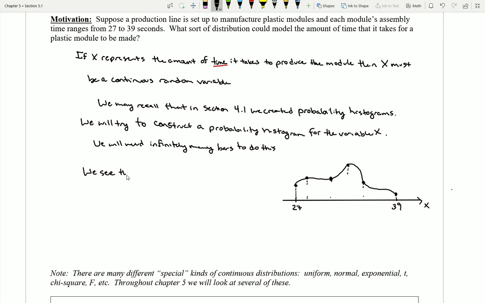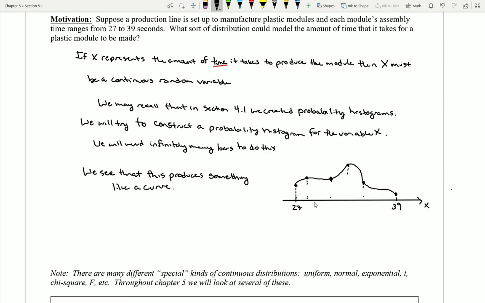I'll say here that we see that this produces something like a curve. And I can imagine again that each one of these dots came from an infinitely thin vertical bar that would have been part of that probability histogram.